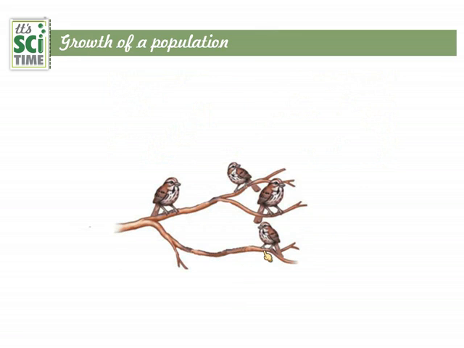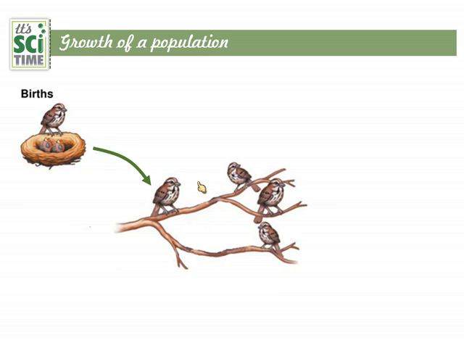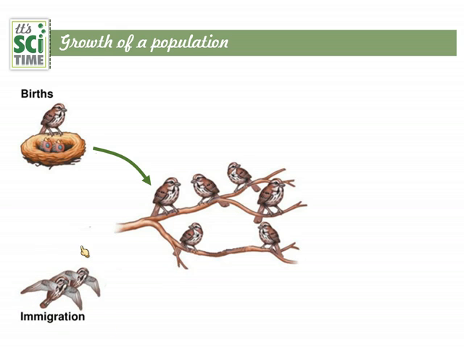Next, growth of a population. How does a population increase or decrease? Here you can see the population of this area is 4 birds living. How can this number increase? One thing, new births. When 2 new birds are born and get added to this population, their number will be increased. Now it became 6, the population. And the next thing is immigration. From somewhere else they can come to this area, then the population can increase. 2 more birds added. Now altogether 8 birds here.